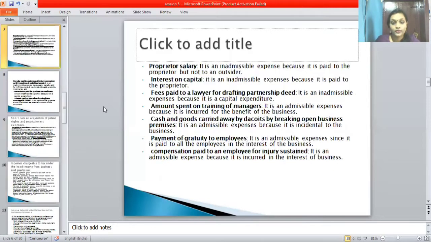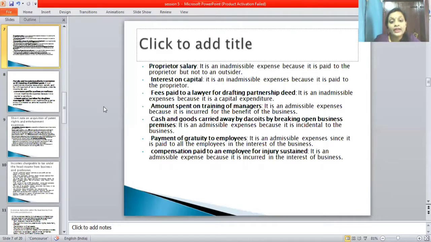Okay. Next one is proprietor's salary. It is an inadmissible expense because it is paid to the proprietor but not to an outsider. Next one is interest on capital. It is an inadmissible expense because it is paid to the proprietor.